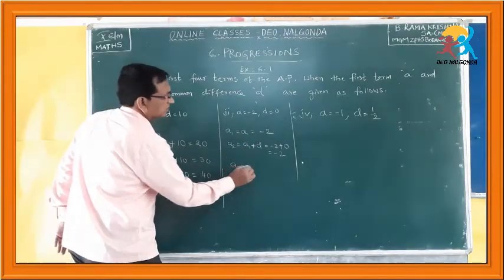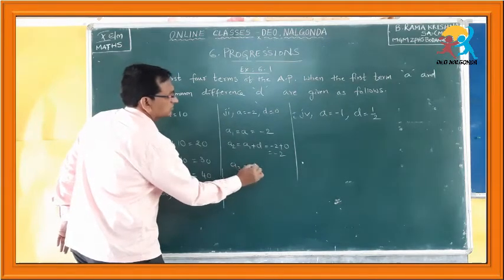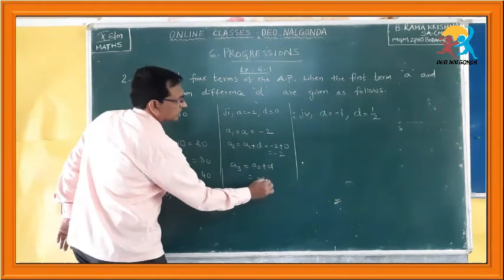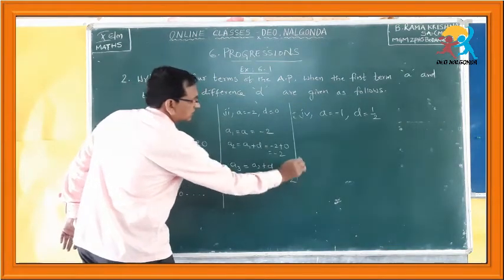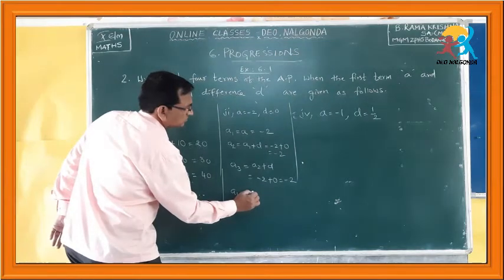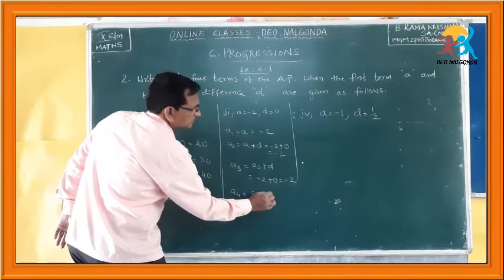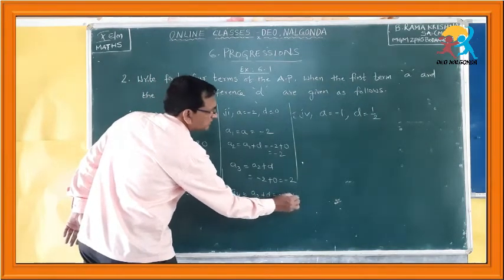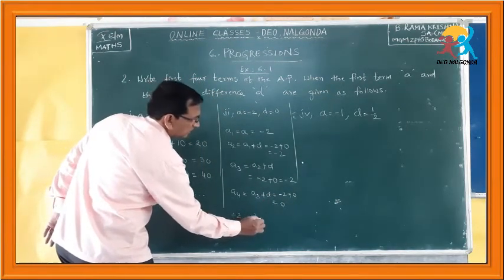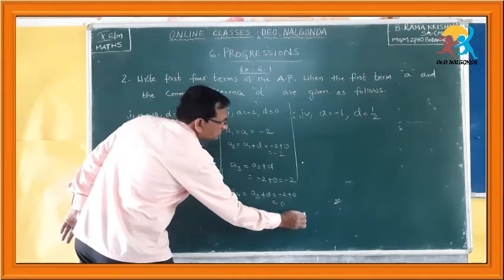A3 is also A2 plus d, which is minus 2 plus 0, which is equal to minus 2. A4 is also minus 2, or A3 plus d, which is minus 2 plus 0, equal to minus 2. What is the series here? Minus 2, minus 2, minus 2, minus 2 and so on.